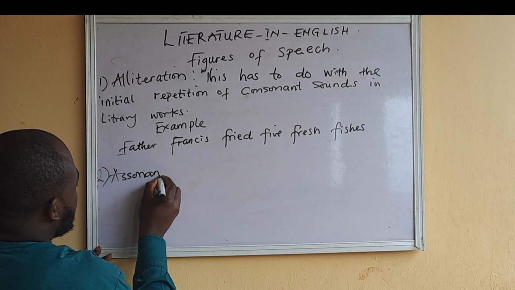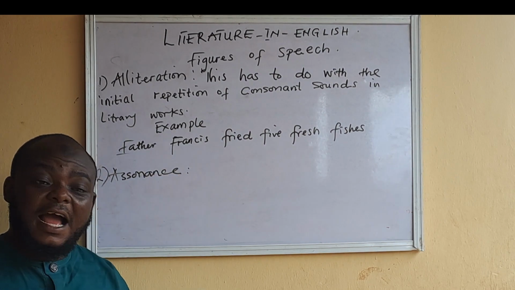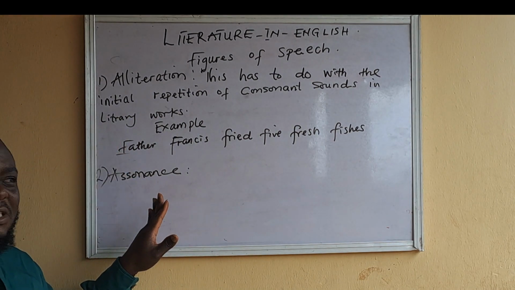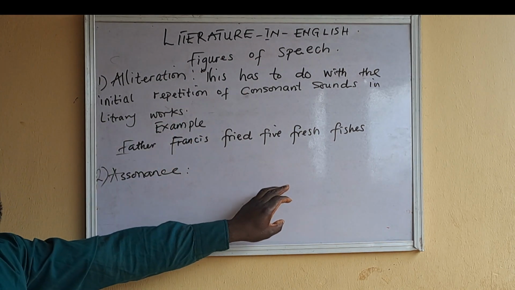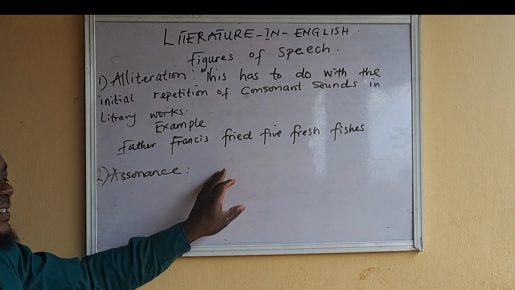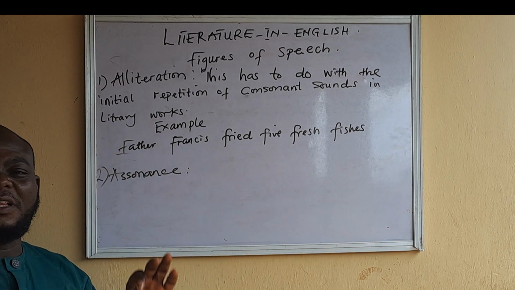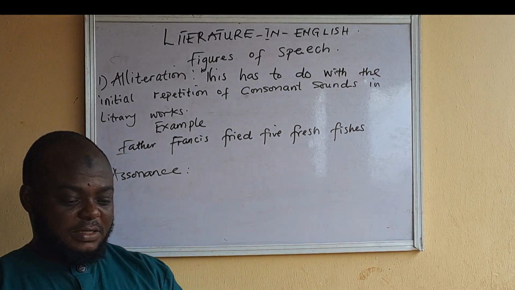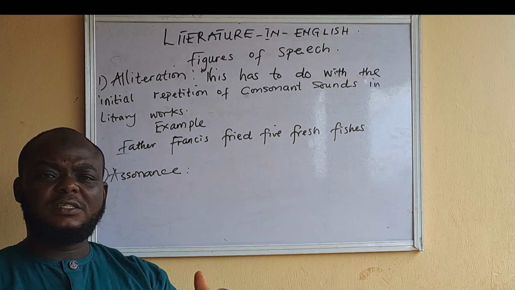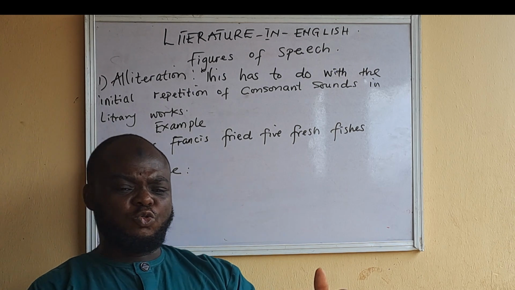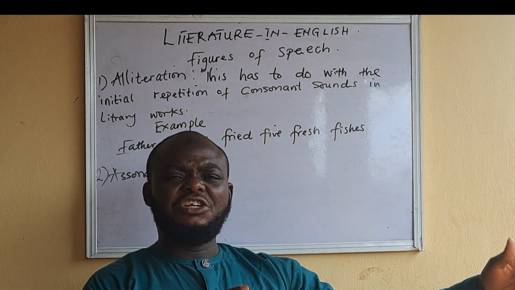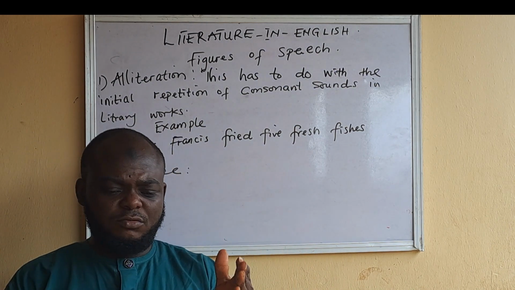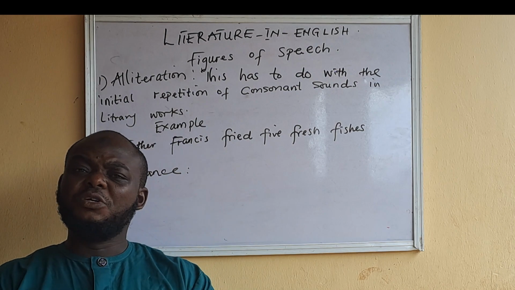Assonance. As I said earlier, the 2 have to do with sound: consonant sound and vowel sound. So assonance has to do with the repetition of vowel sound in any work of art. When we are having repetition of vowel sound in 2 or more words in any literary work, then we have assonance.